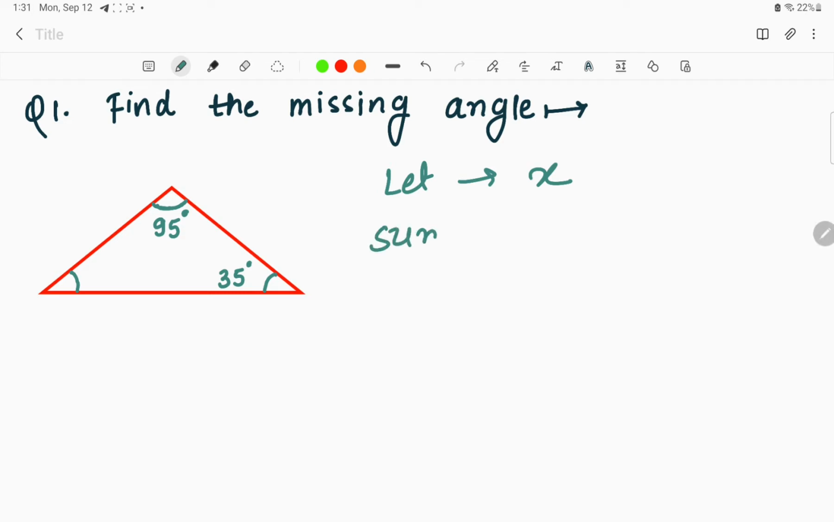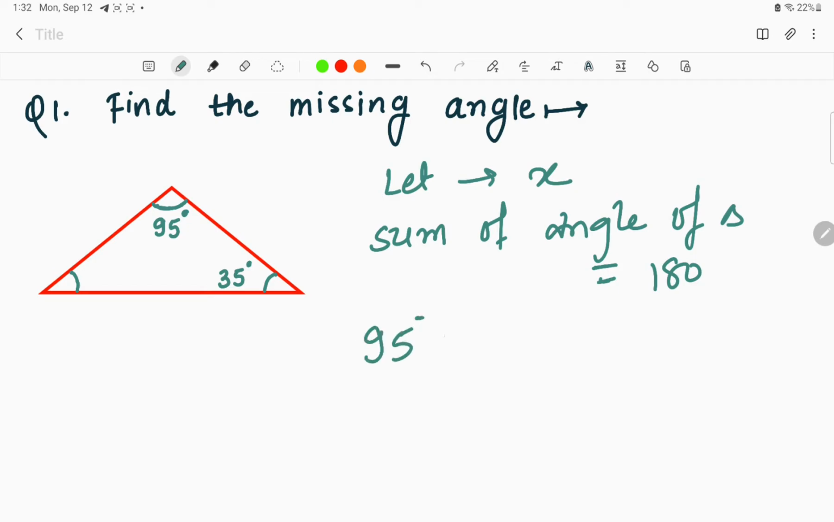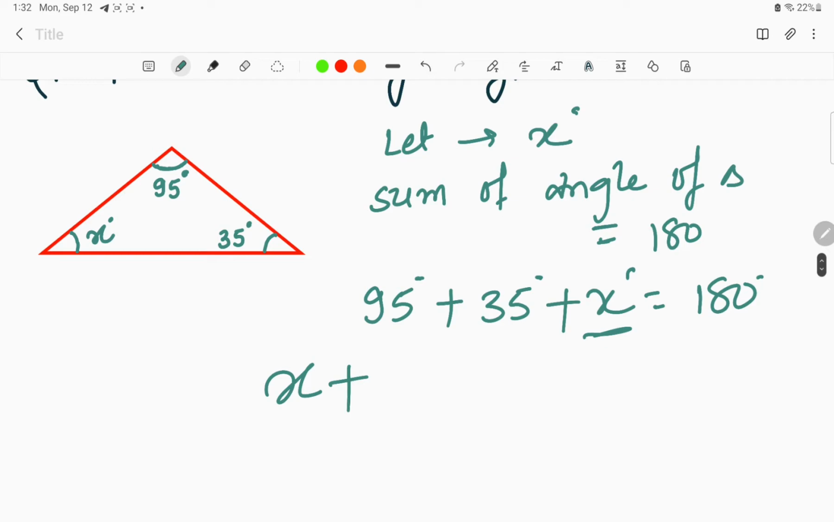We must know the fact that the sum of the angles of a triangle is equal to 180 degrees. So as per this fact, 95 degrees plus 35 degrees plus x, the third angle which we have considered as x degrees, is equal to 180 degrees, and then we can find the value of x. Here x plus 95 plus 35, which is 130 degrees, is equal to 180 degrees. So basically x, the third unknown angle, will be 180 minus 130, that is 50 degrees.